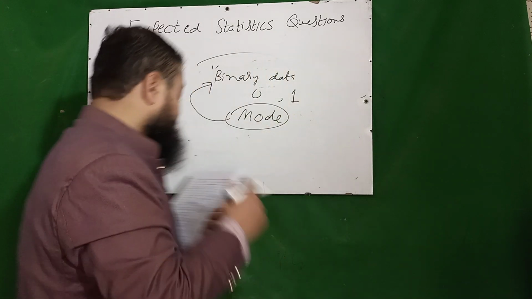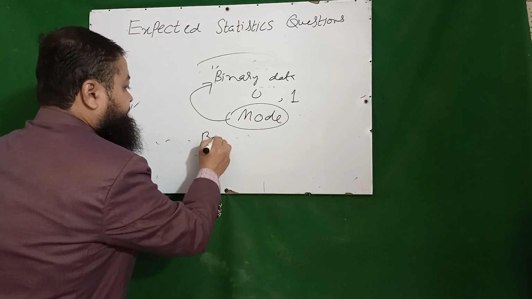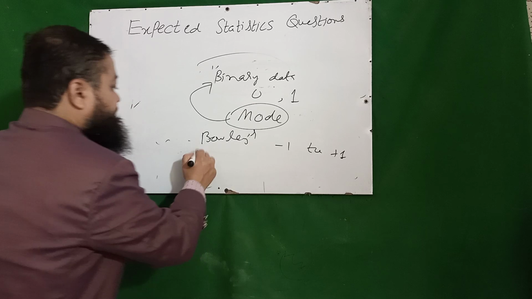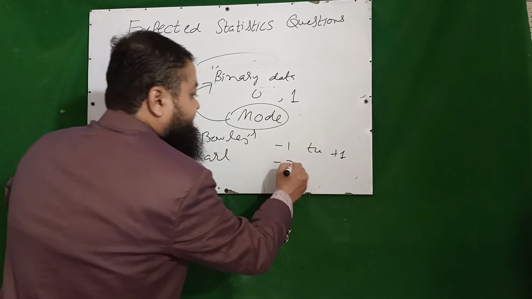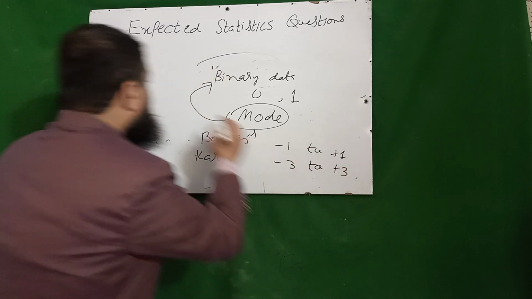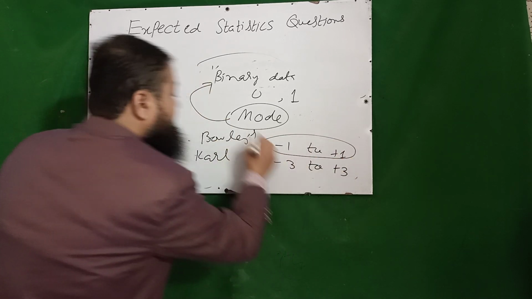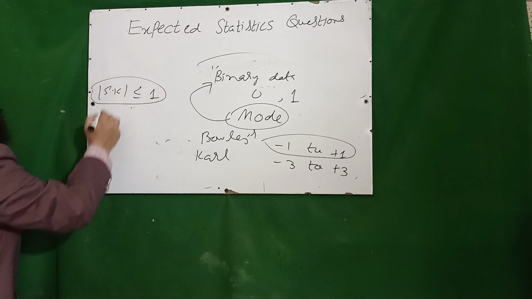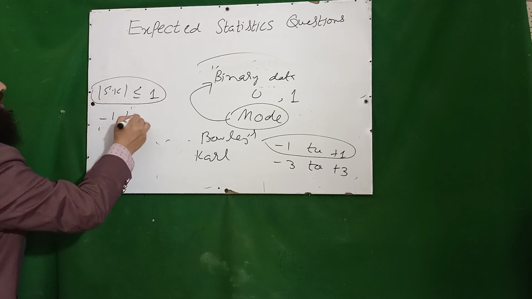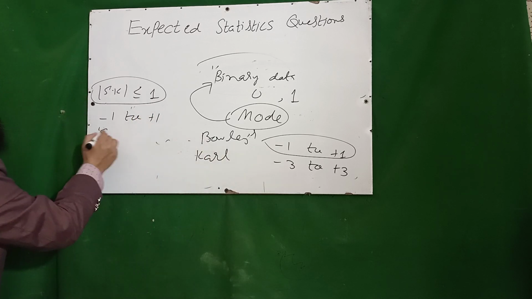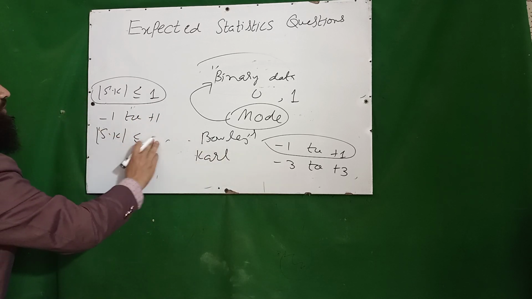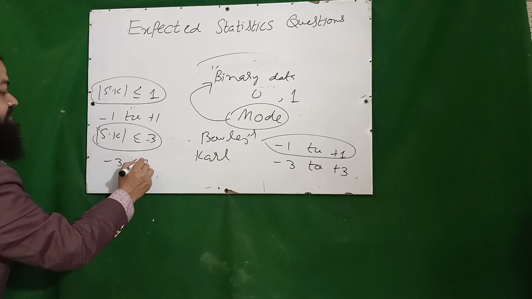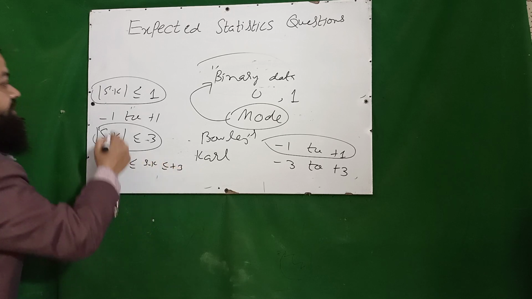Then what is the range of Bowley's coefficient of skewness? For Bowley's we have -1 to +1, and for Karl Pearson we have -3 to +3. And dear students, in the exam that can be written as skewness modulus less than or equal to 1. That option is the correct one. It can also be written as -1 to +1, and for Karl Pearson it is like -3 less than or equal to skewness less than or equal to +3. Both are correct.